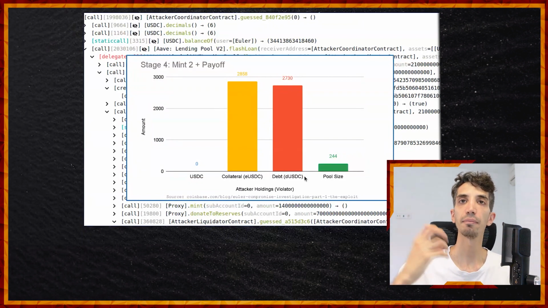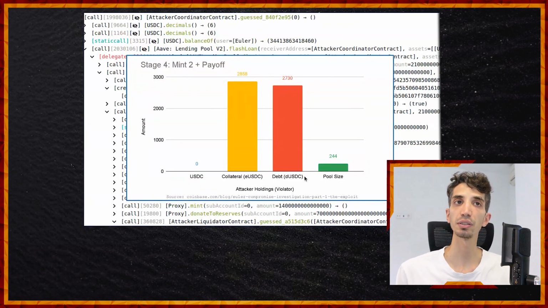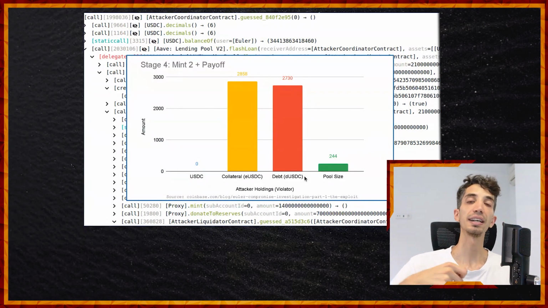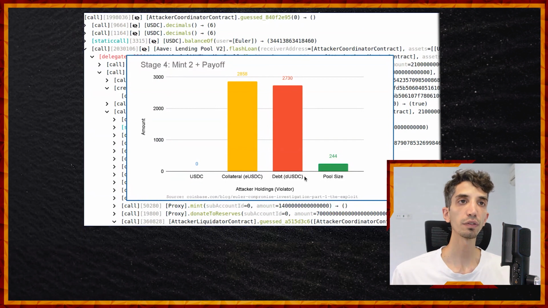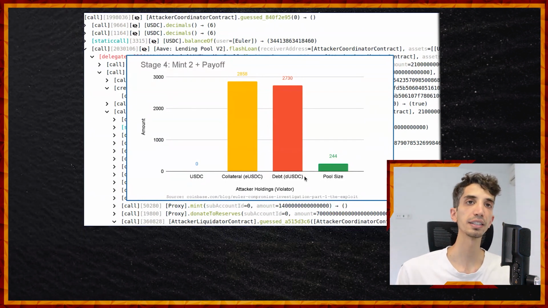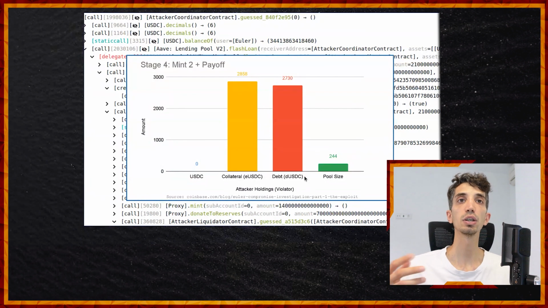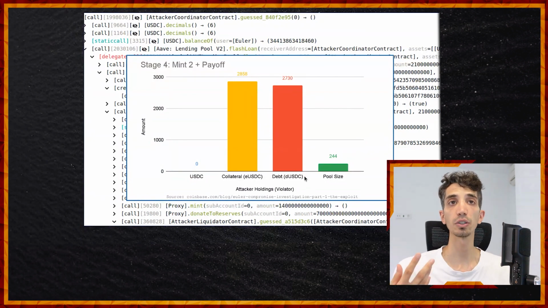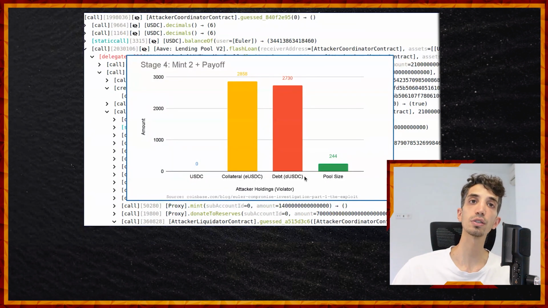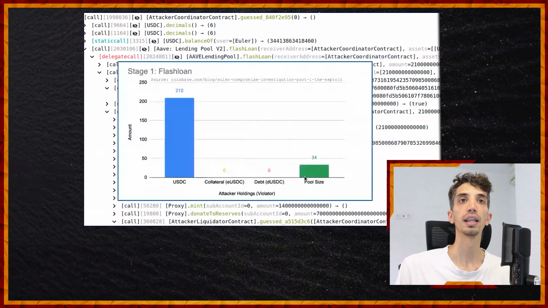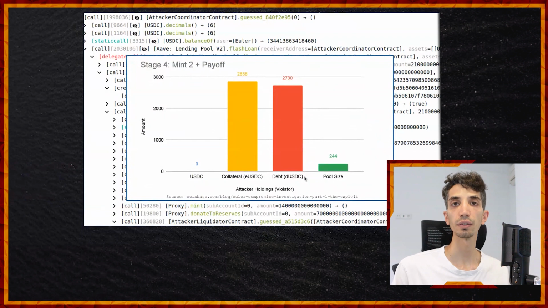Everything is okay in terms of how the protocol is behaving so far. So the attacker took a flash loan, deposited it, and created a leverage position, has lots of E tokens, has lots of D tokens, but everything is cool. And also notice that the pool size is over 200 million now because all the USDC has gone to the pool. Okay, so we had 34 at the beginning, you add the 210 now, and you have 244 now.